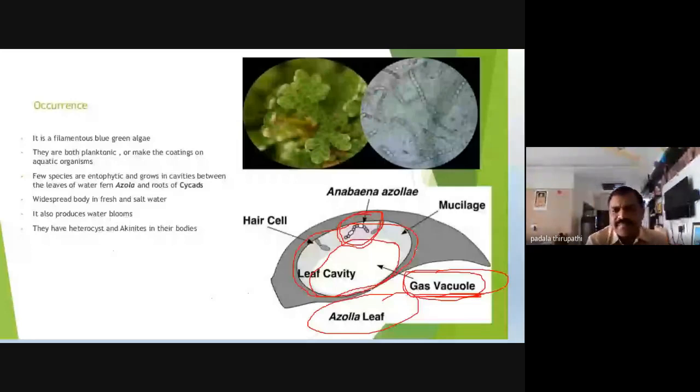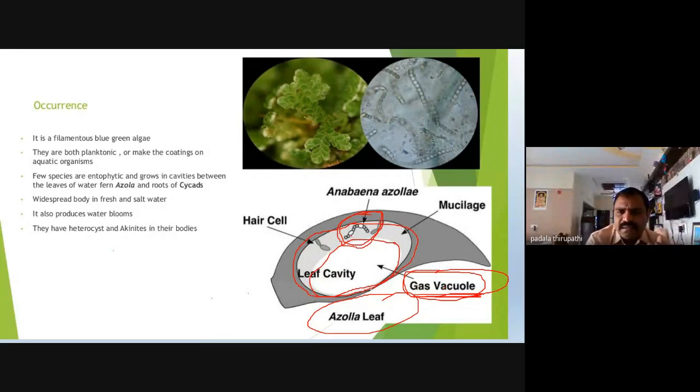The main function of the gas vacuole is to give the ability for free floating on the surface of the water environment. So the gas vacuole is able to preserve the gases and also give free floating on the surface of the water.